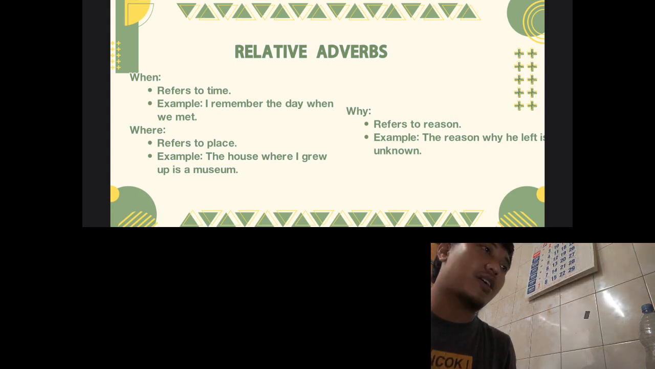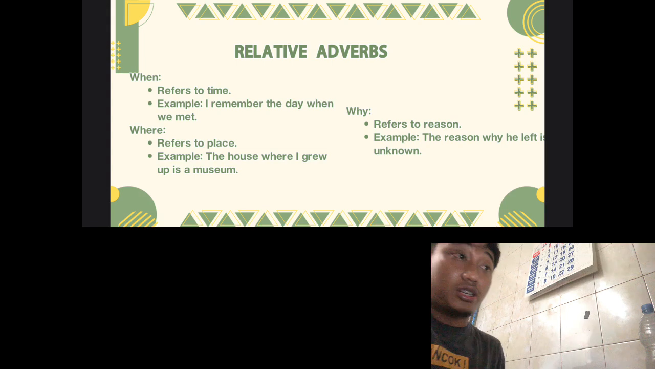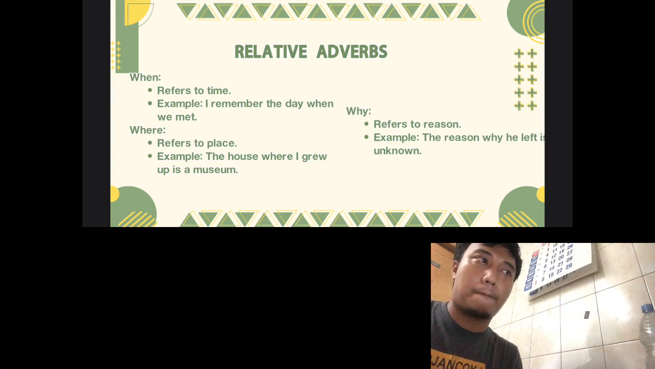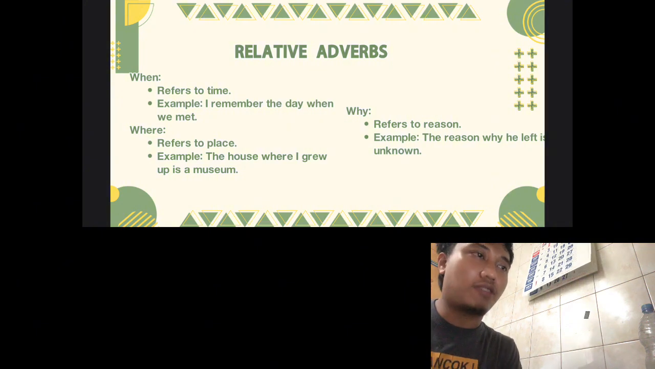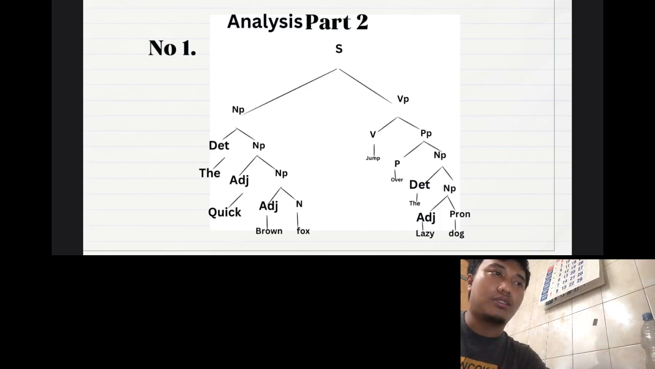Relative adverbs are just additional material: when refers to time, where refers to place, and why refers to reasons. They are like WH questions, so you just need to know the adverb context. Okay, we have the summary, and we go to the analysis. This is part one, and next is part two of this material.